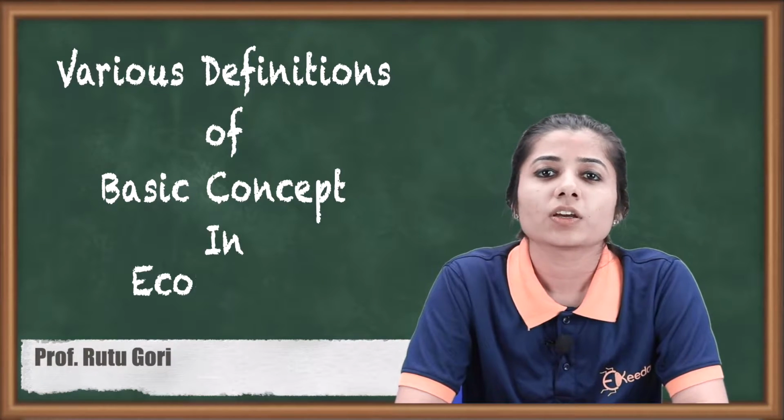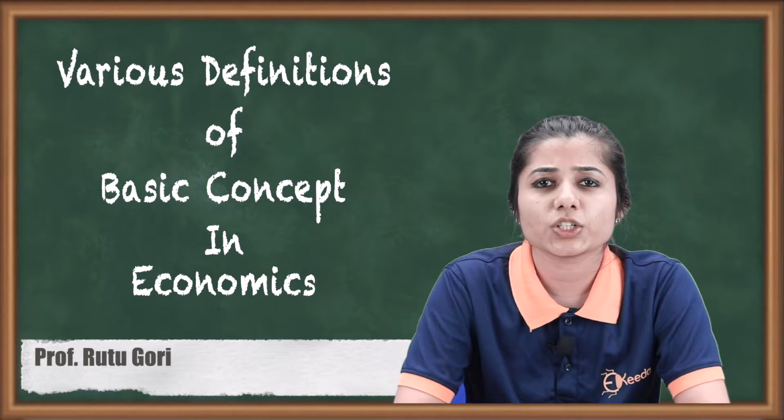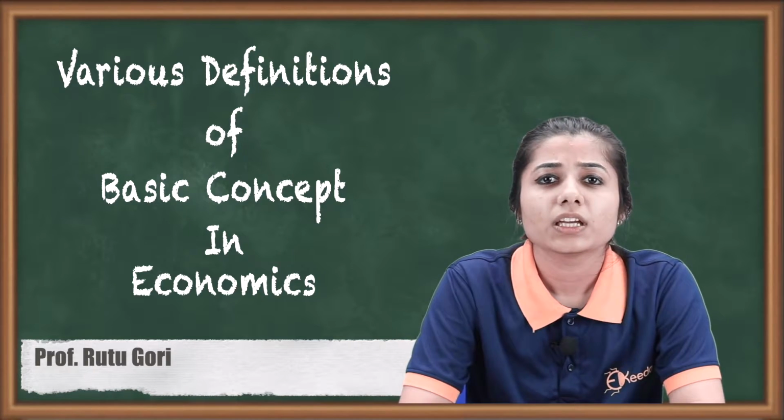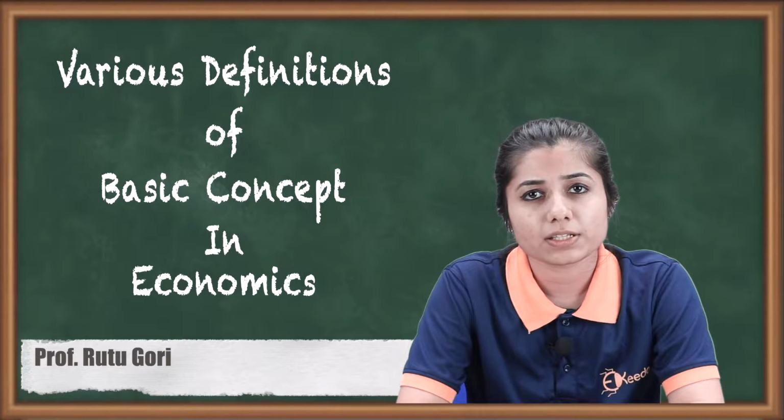In this topic, we are going to study the various definitions that were given by Kautilya, Alfred Marshall, and Lionel Robbins in the book of economics.